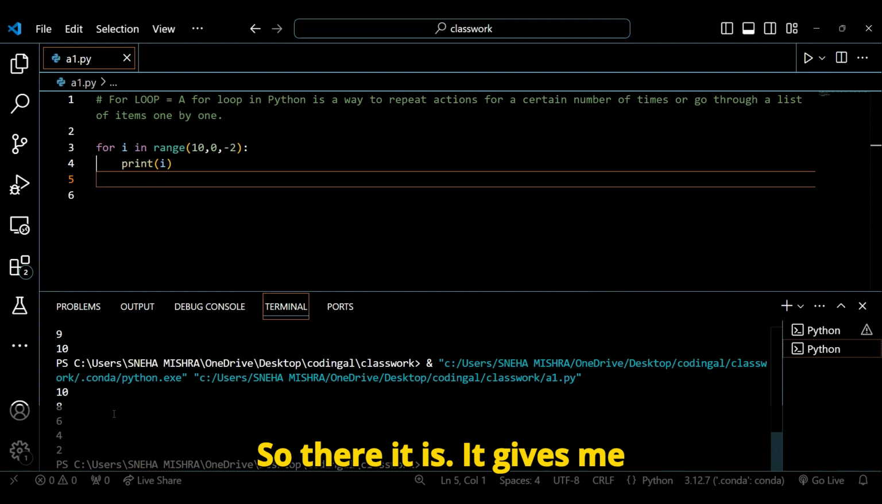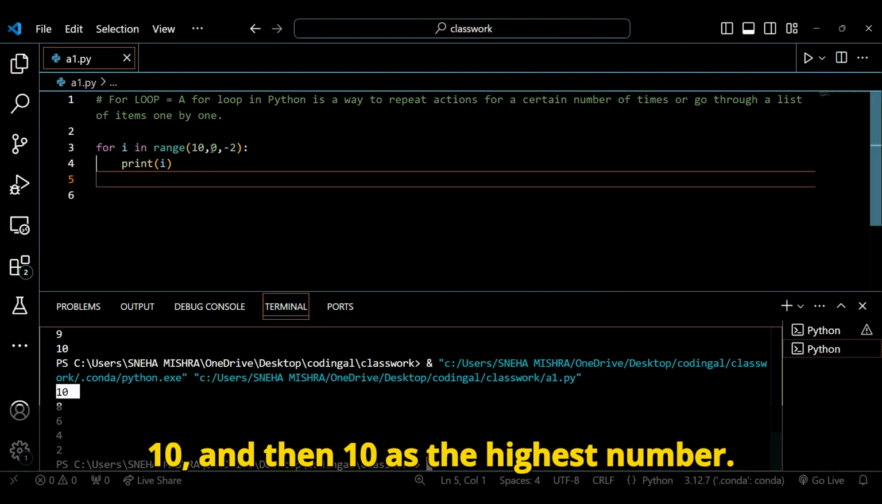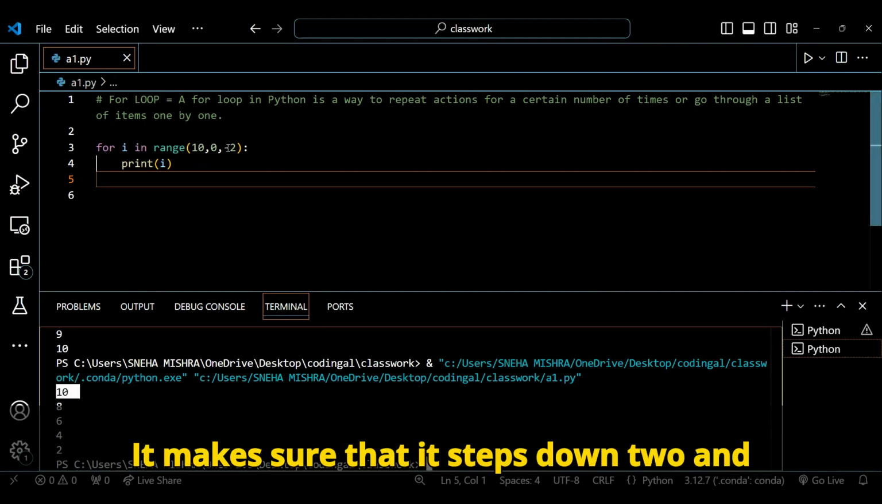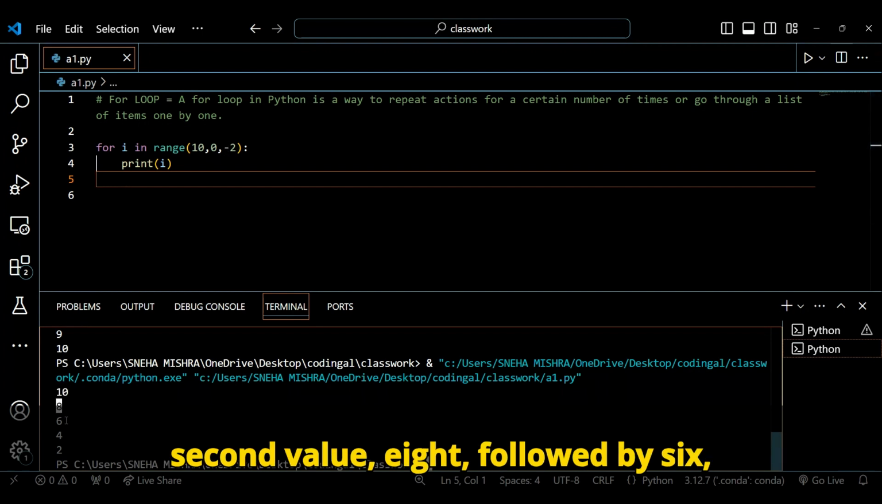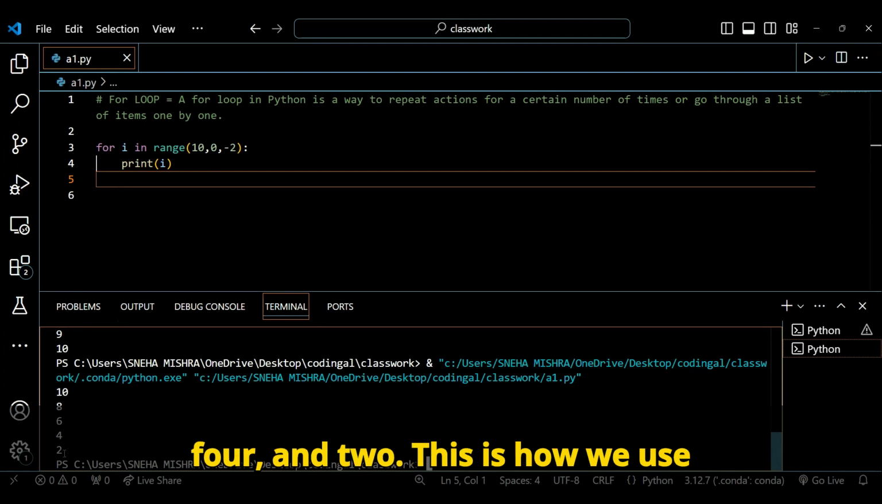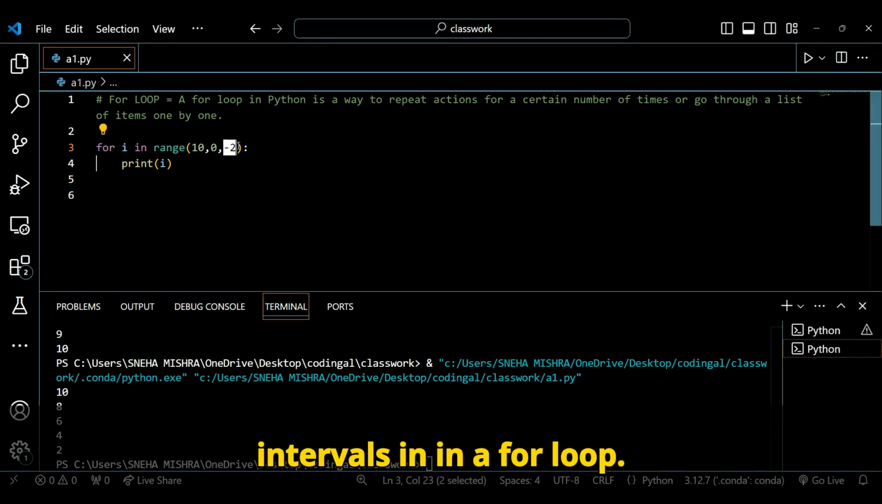So there it is. It gives me 10 as the highest number. It makes sure that it steps down by 2 and then goes to the second value, 8, followed by 6, 4, and 2. This is how we use intervals in a for loop.